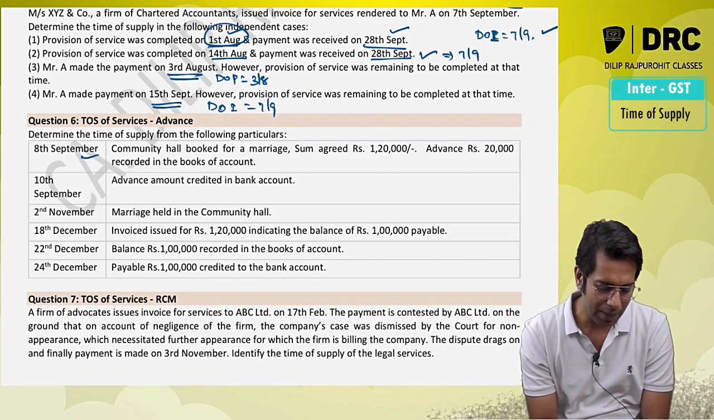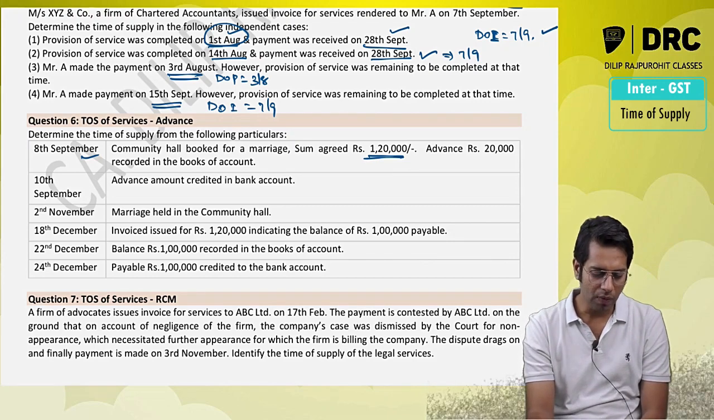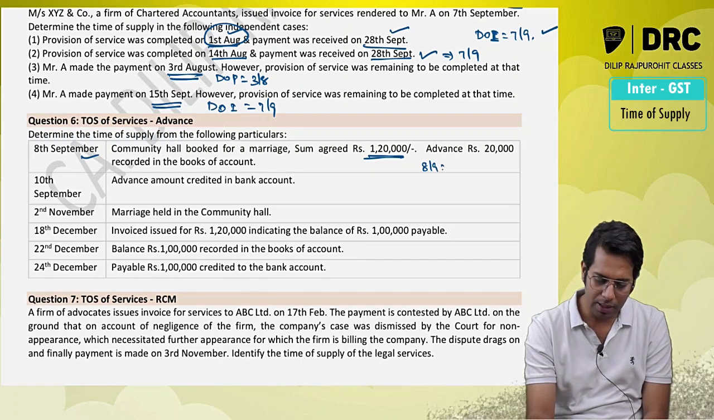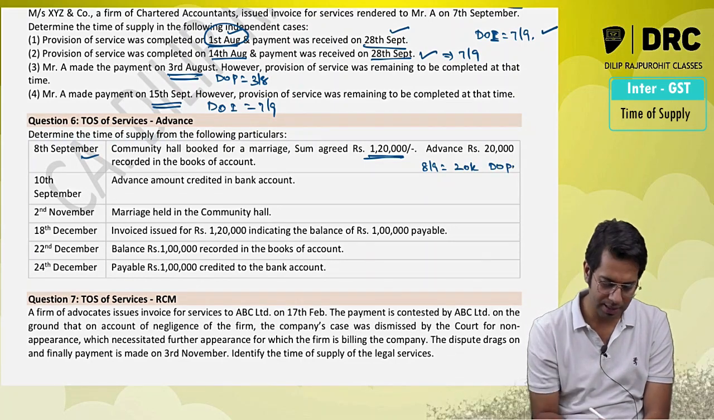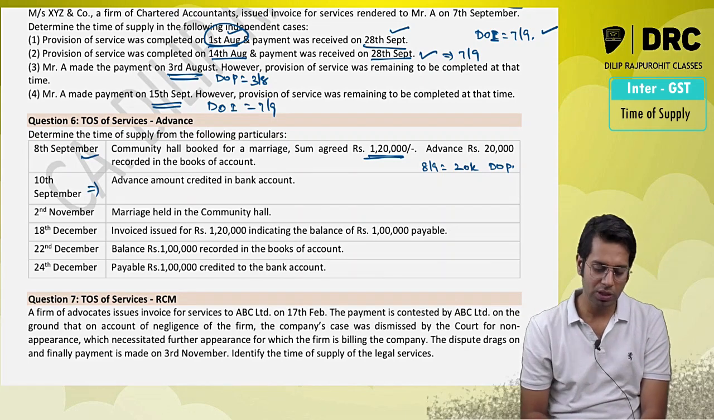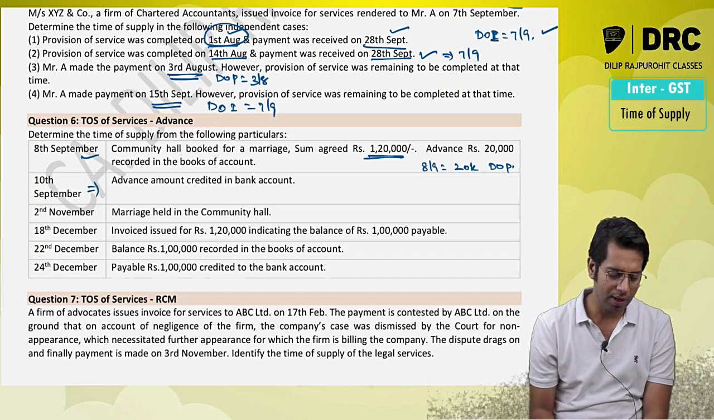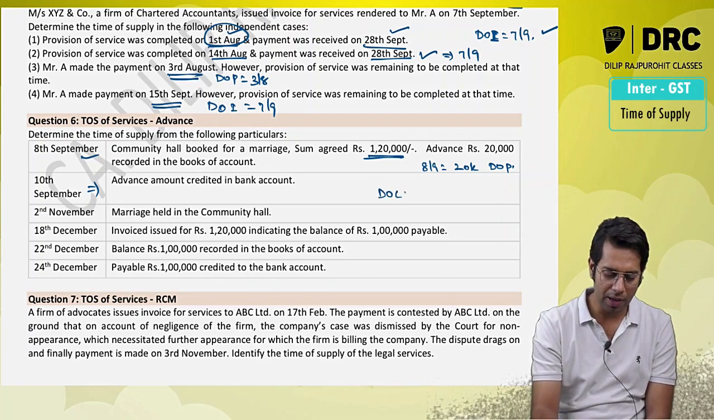So on 8th September, a community hall was booked for marriage and 1,20,000 was agreed. Advance of 20,000 was recorded in the books of accounts. So on 8th of September you have received 20,000 as advance. So date of payment for 20,000 is 8th of September. Advance was credited in the bank account, not required. On 2nd of November, the marriage was held in the community hall. So date of completion is what, sir?